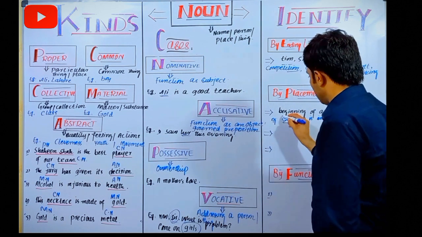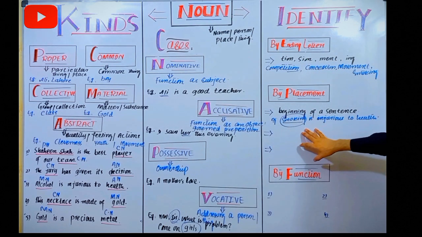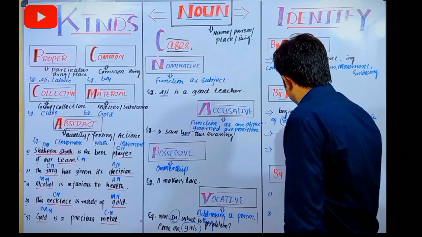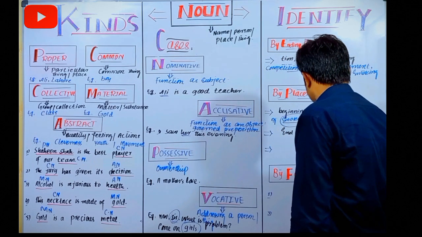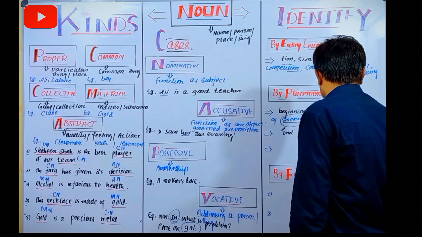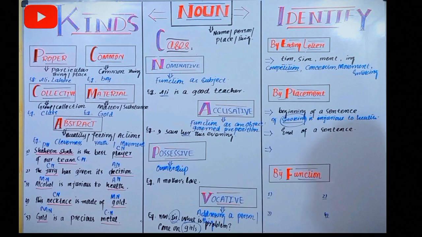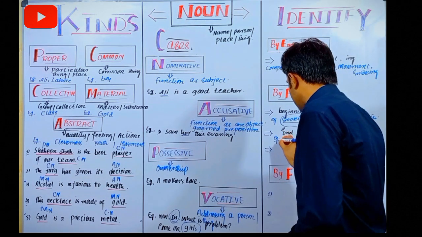This is your noun. Okay, and next we can say here कि इसकी दूसरी placement at the end of sentence भी होती है. End of sentence. The doctor forbade smoking. यही example हम ले लेते हैं.